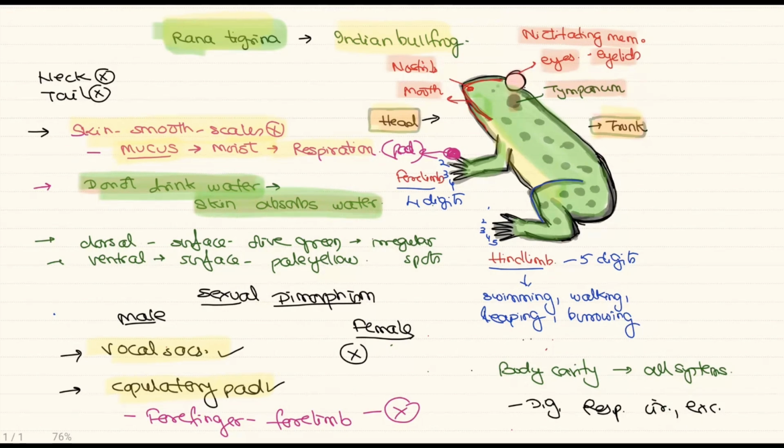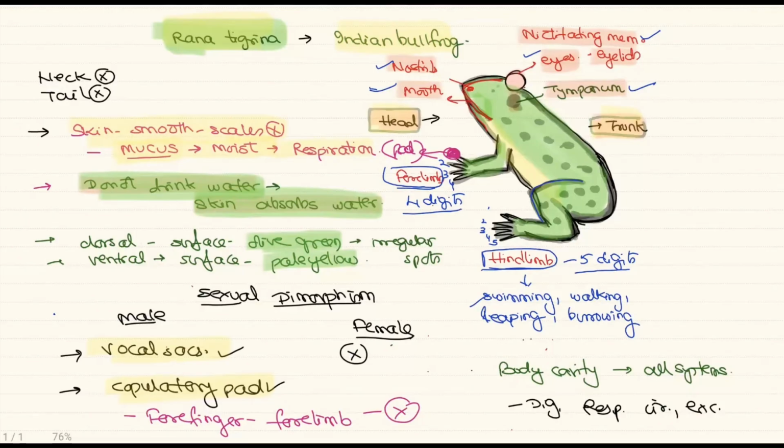Coming to the structure, the dorsal surface is olive green with irregular spots and the ventral surface is pale yellow. The body structures: head consists of parts like the mouth, the nostrils, one pair of bulged eyes with a nictitating membrane, and the tympanum or the eardrum behind the eye. The trunk consists of one pair of forelimbs and a pair of hind limbs which are unequal in size. The longer hind limbs help in swimming, walking, leaping, and burrowing. 5 digits are present in the hind limbs, whereas the forelimbs have only 4 digits.